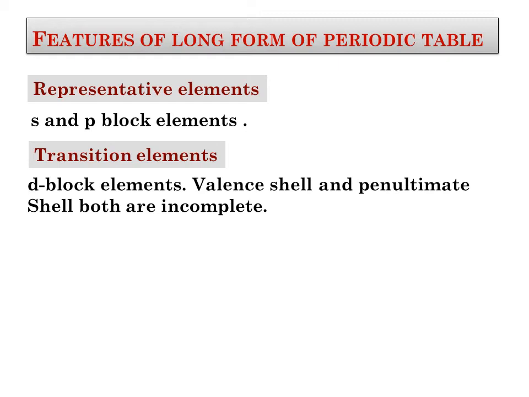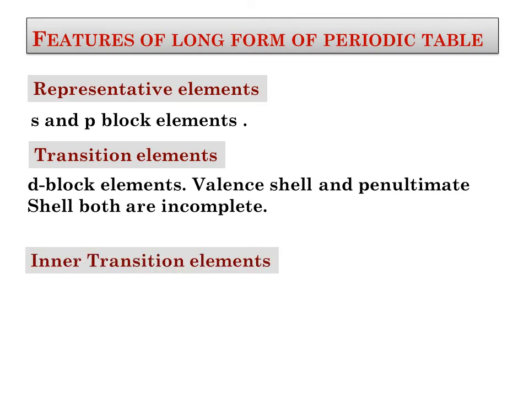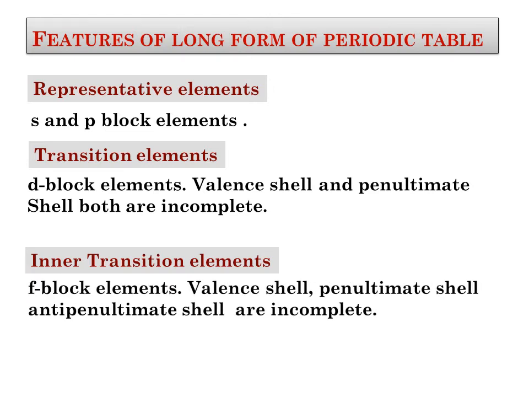In representative elements, the last electron enters the valence shell, whereas in transition elements, the last electron enters the penultimate shell. In the inner transition elements, the f block elements, the valence shell, penultimate shell, and the antepenultimate shell are incomplete, and the electrons generally enter the antepenultimate shell.